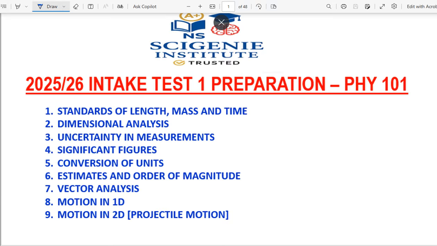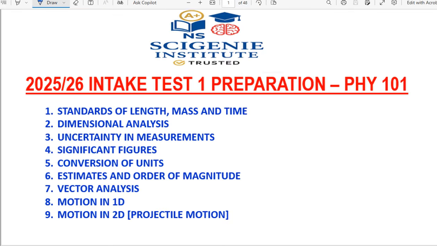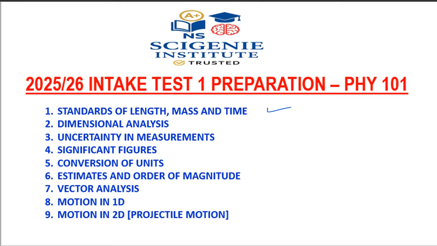You know that the coverage for test 1 includes standards of length and mass, dimension analysis, uncertainty in measurements, significant figures, conversion of units, estimates and order of magnitude, vector analysis, motion in one dimension, and projectile motion. All of which in this video are going to cover about 50 questions.